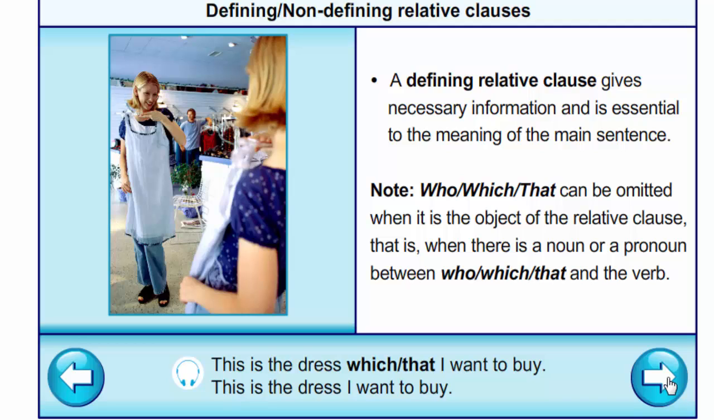Who, which, that can be omitted when it is the object of the relative clause. That is when there is a noun or a pronoun between who, which, that and the verb. This is the dress which I want to buy. This is the dress that I want to buy. This is the dress I want to buy.